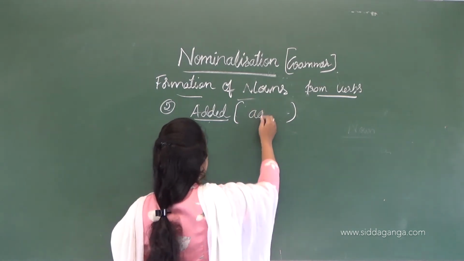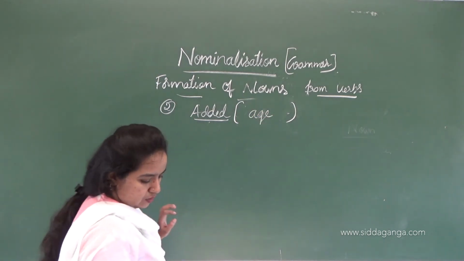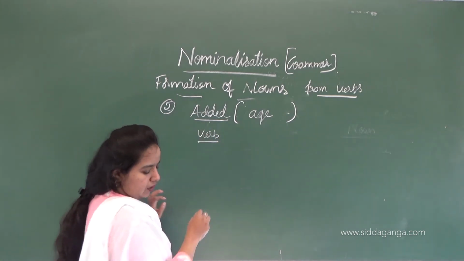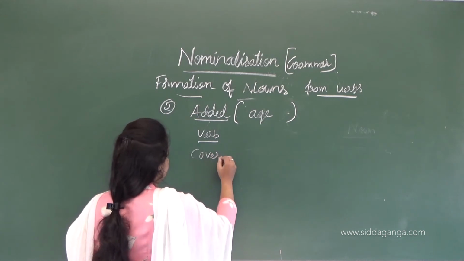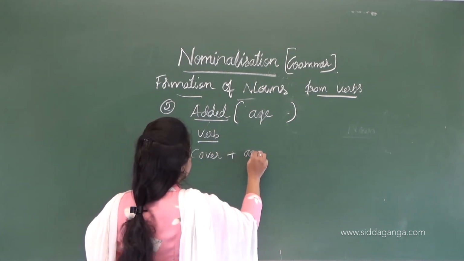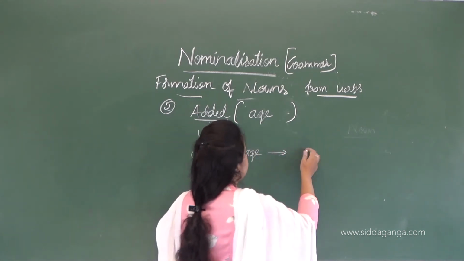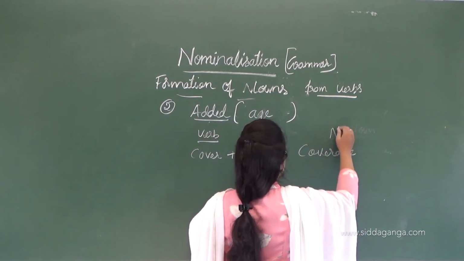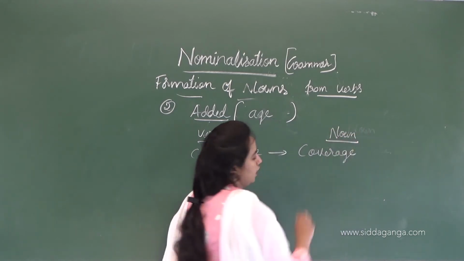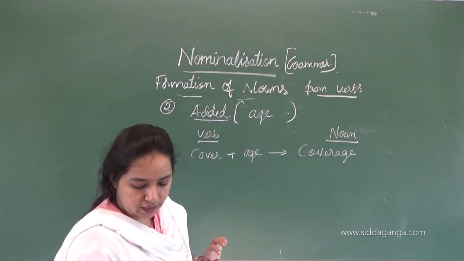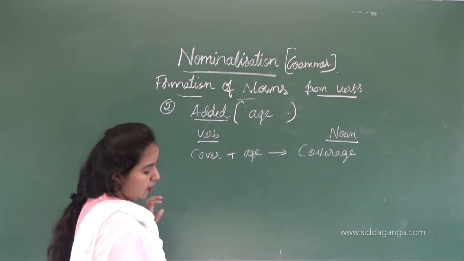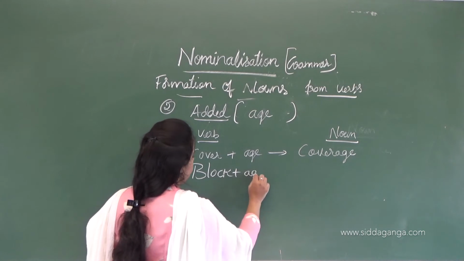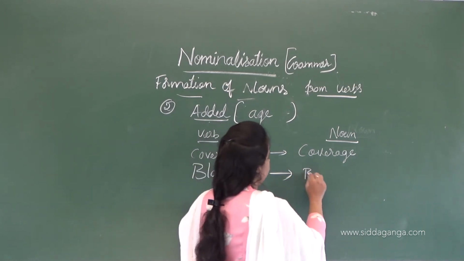AGE. So here, what is the verb? Cover. If we add AGE, then we get a noun, that is coverage. The next is block. If we add AGE, then we get blockage.